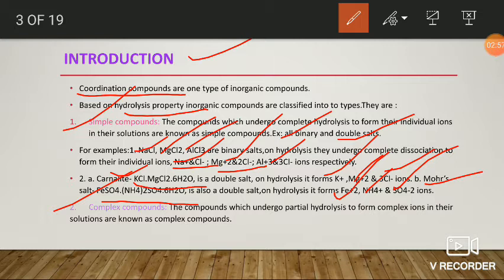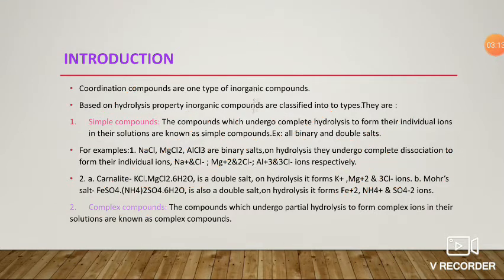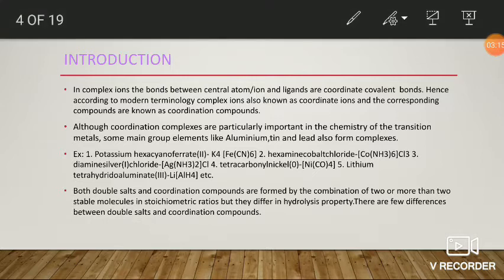Next one is complex compounds. Complex compounds are the compounds which undergo partial hydrolysis, or which don't undergo complete hydrolysis. In the hydrolysis of a complex compound, it undergoes partial hydrolysis to form complex ions.